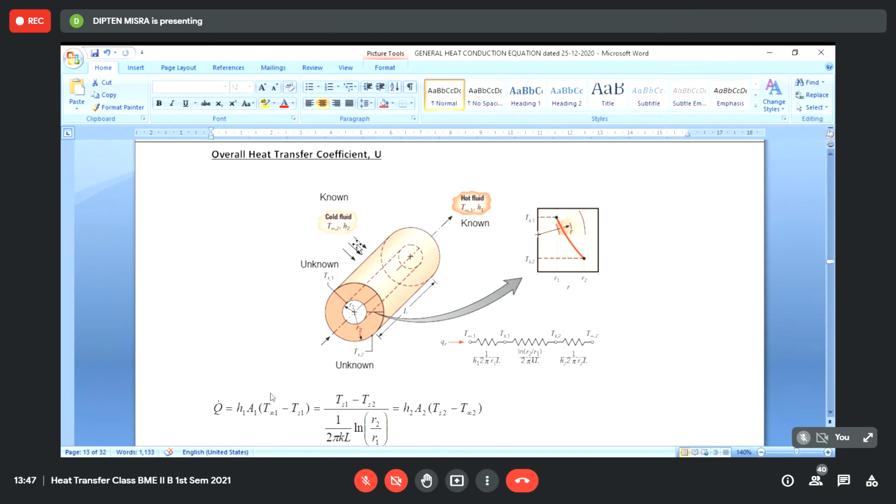If both fluids are undergoing some kind of phase change, then there will be no change of free stream temperatures along the Z direction.